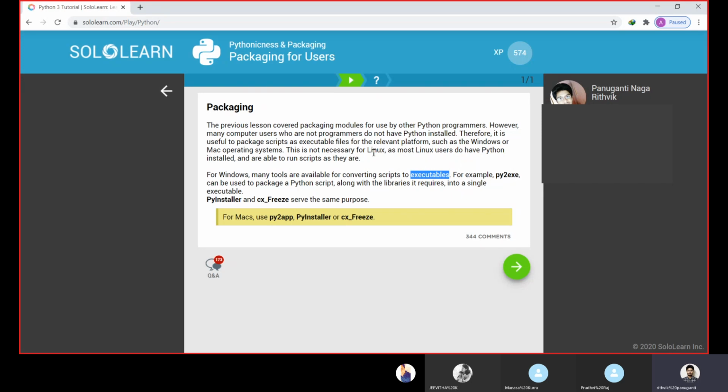Whereas for Linux systems, Python is already pre-built in Linux, so they don't need any other tools to execute those. So Linux has a better advantage in Python. When coming to Mac users, they have py2app, PyInstaller, cx_Freeze. These are for the Mac users. And for the Windows users, they have py2exe, PyInstaller, cx_Freeze. So this is how we execute our packages after creating them. These are all about packaging for users.